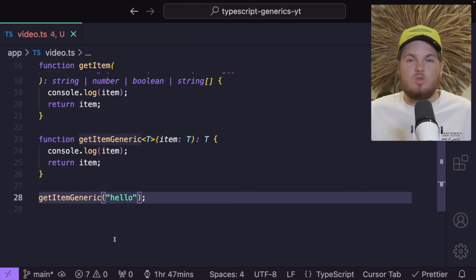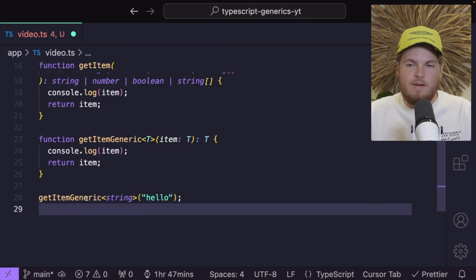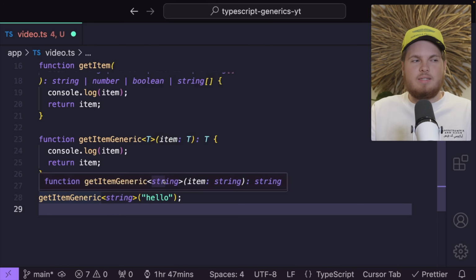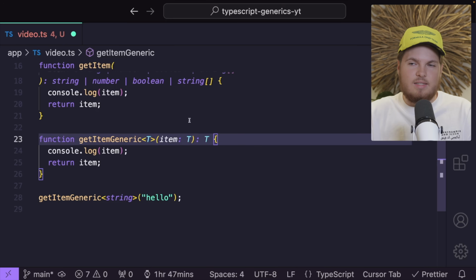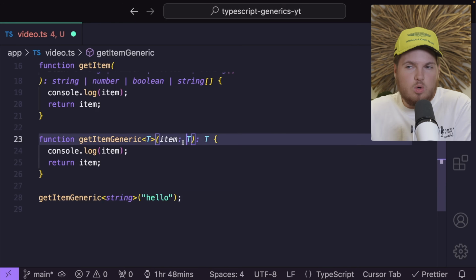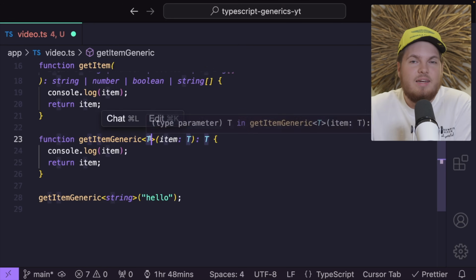Now, of course, you could also specify it. So we could use these angled brackets and then we could say, hey, this is specifically a string. So if you now hover over getItemGeneric, you now see our function. We see for our generic type parameter, we pass in string. For our item, we pass in string, and our return type is also string. And this T has a relationship, right? We pass in string as the type for the T. For the item, we also pass T. This means our item has to be of type T. And for the return type, we also pass T. What again was T? T was string.